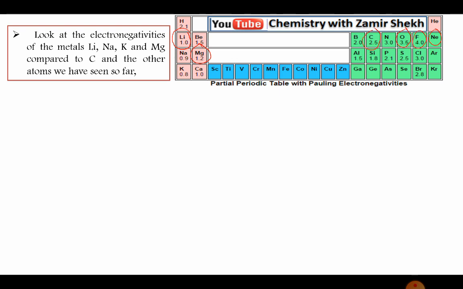If the difference decreases, then polarity will decrease. If the difference is more, then polarity will be more, and ionic character will be more. The more reactive will be the organometallic compound. So based on that difference, one can decide the reactivity of an organometallic compound.